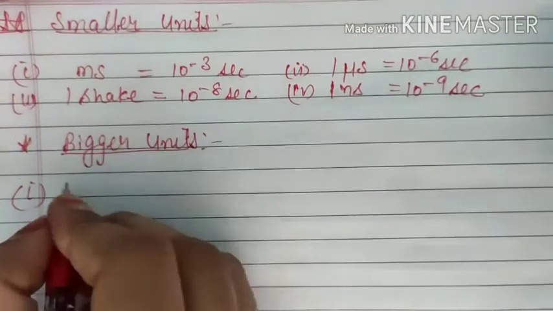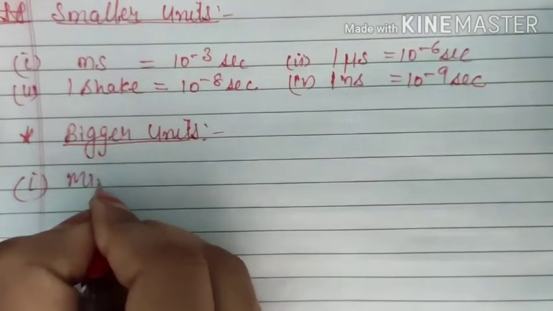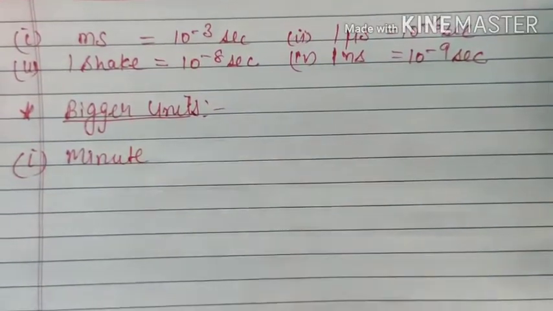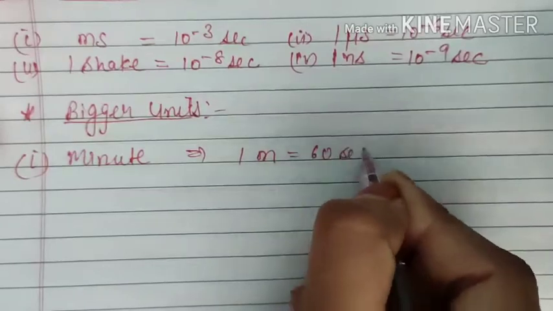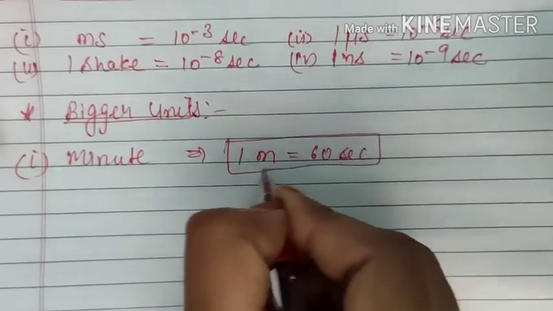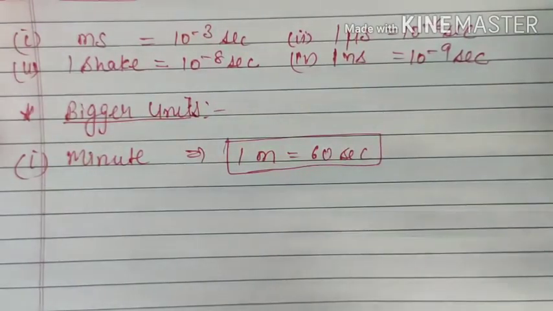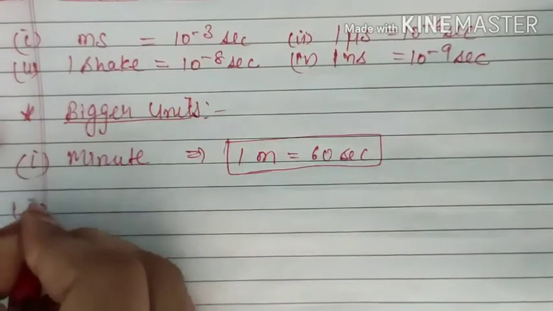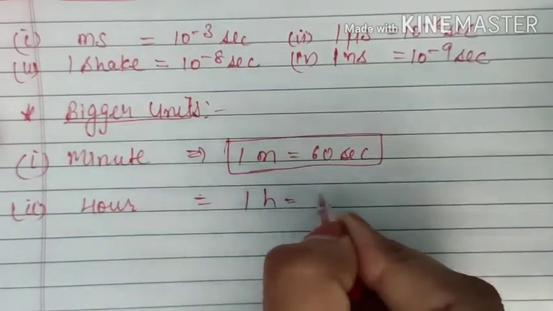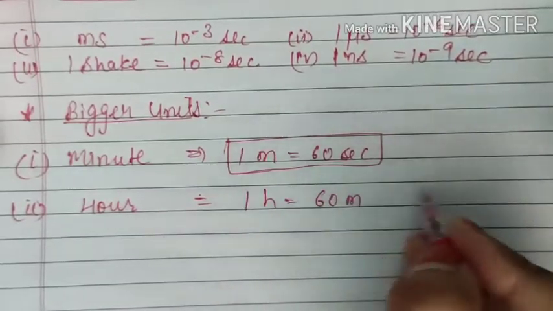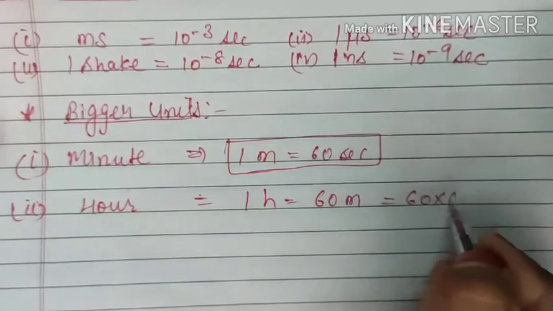The first one given is minute, and we know the relation between minute and second. We know that 1 minute is equal to 60 seconds. We will be defining everything with respect to second, because the SI unit is second. And the second one given is hour. That also we know that 1 hour is equal to 60 minutes, and then 60 into 60 seconds.